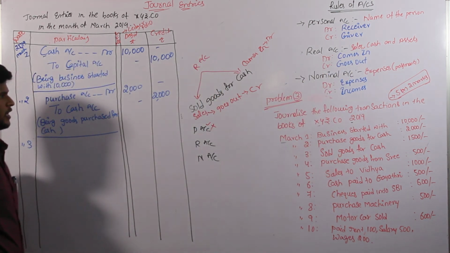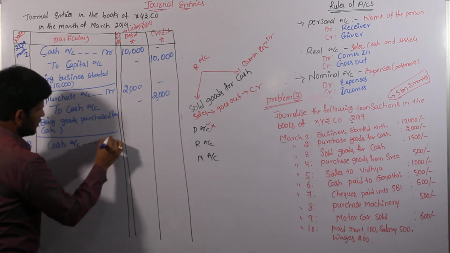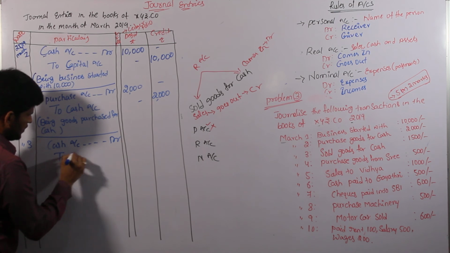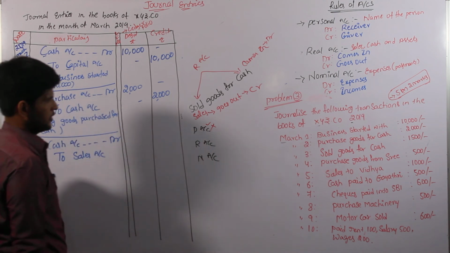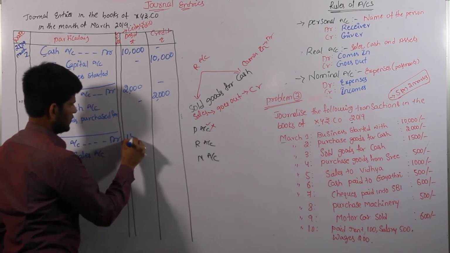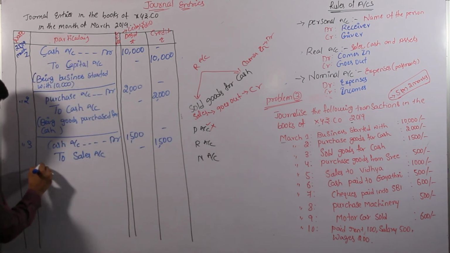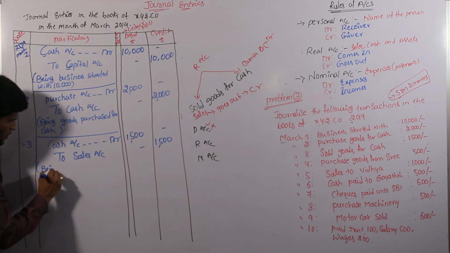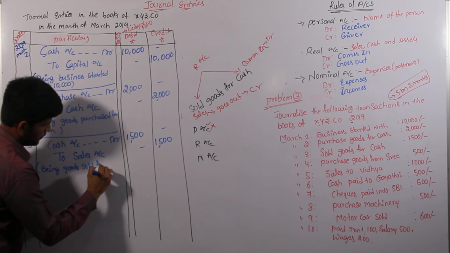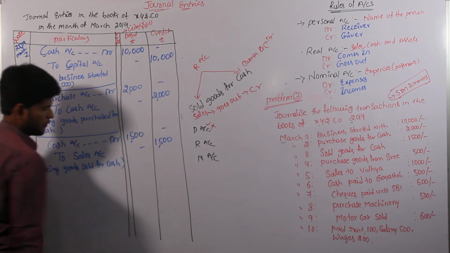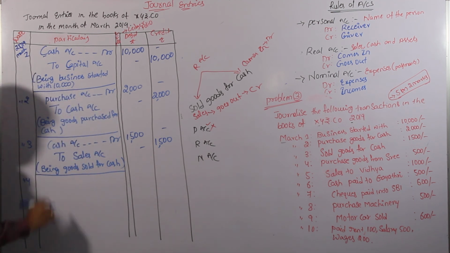So the transaction will be converted into an entry as: cash account debit to sales account, the transaction worth is 1500. Then after the entry, complete the narration: being goods sold for cash. After the narration, underline the transaction and come to the fourth transaction.